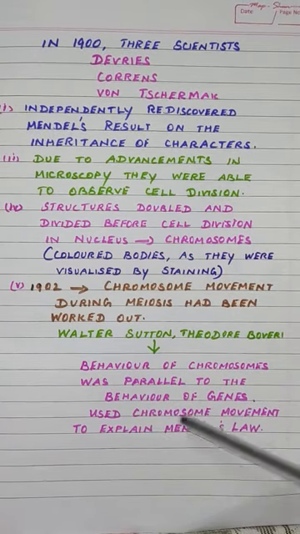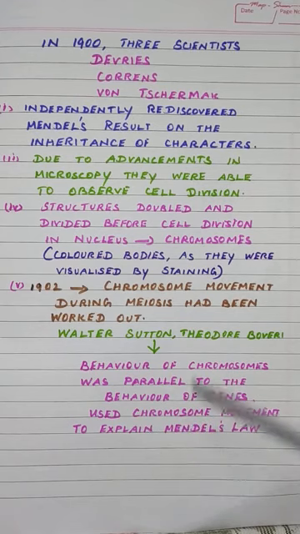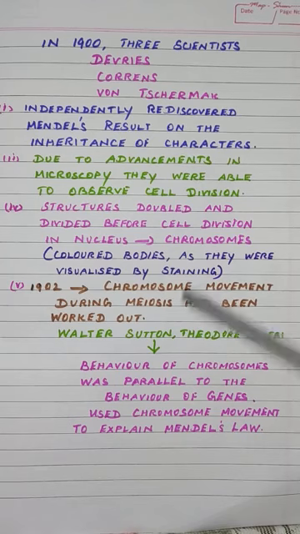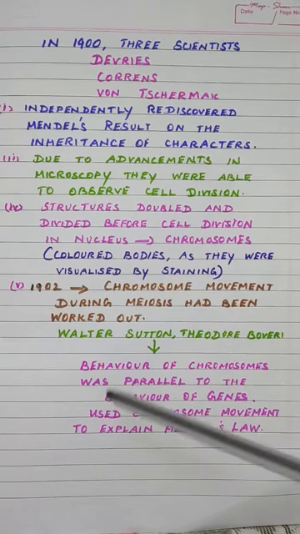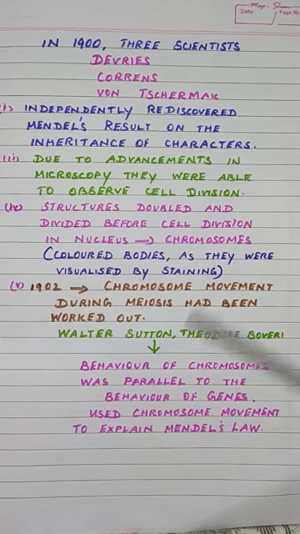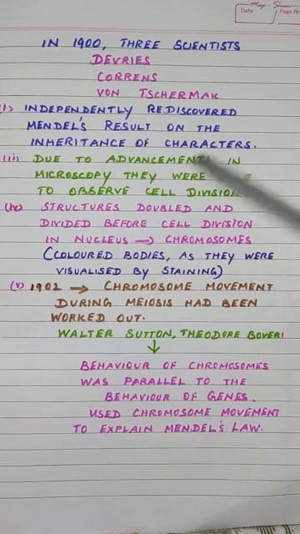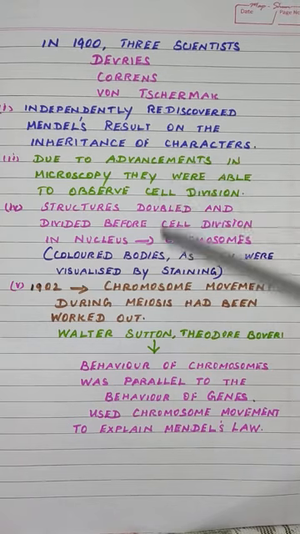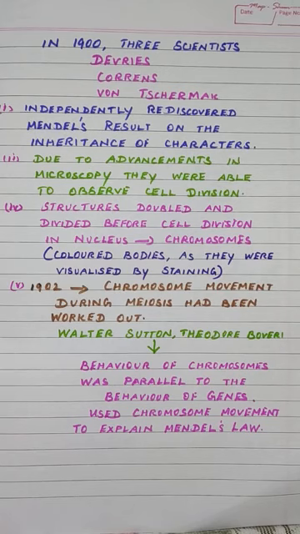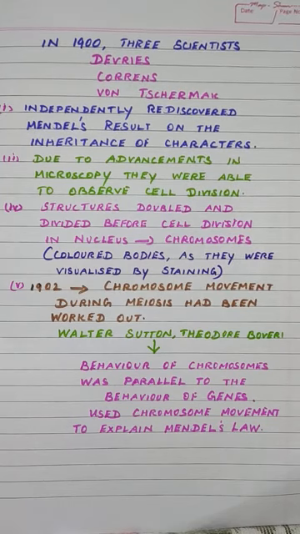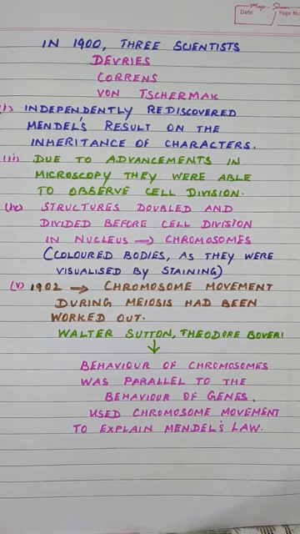They used the chromosome movement to explain Mendel's law, because Mendel used only the factors, that is genes. But now they could find chromosomes, and so Mendel, who explained his law on the basis of factors, now had the same law explained on the basis of chromosomes and their movement.